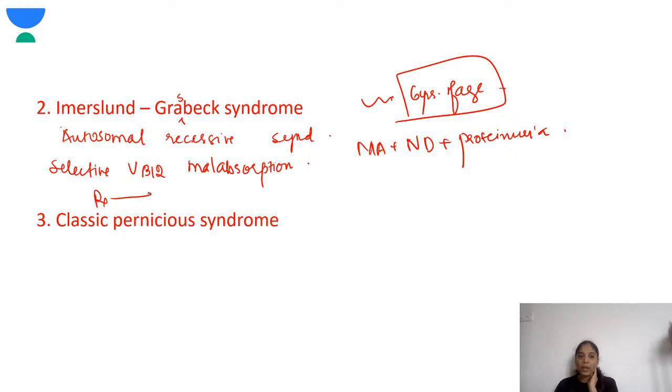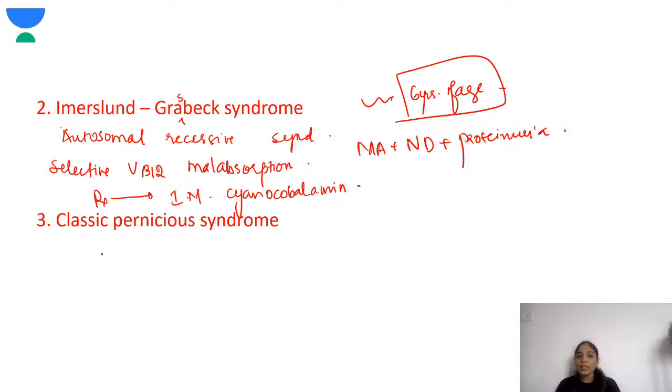The treatment over here is, you should give IM cobalamin, that is IM cyanocobalamin. Yes, I'll get back to you because I'm not sure about Hermansky-Pudlak syndrome. Okay, fine. IM cyanocobalamin.